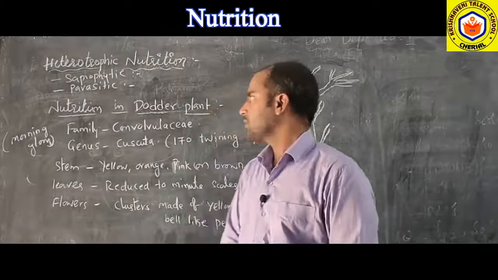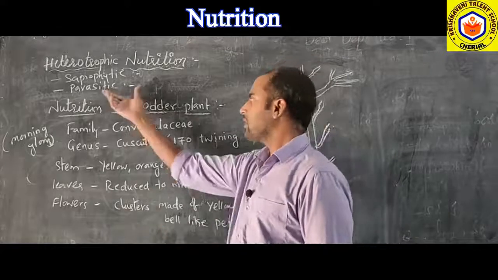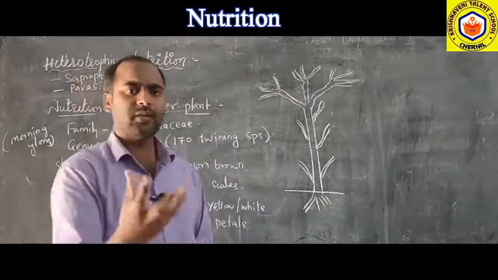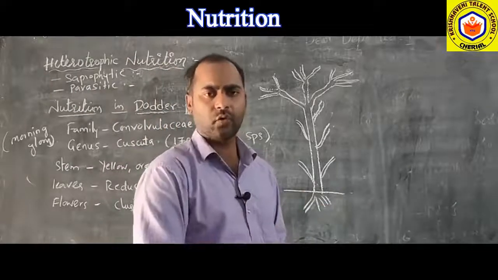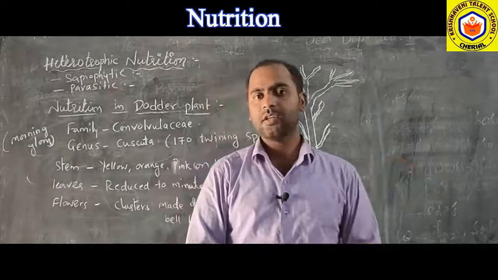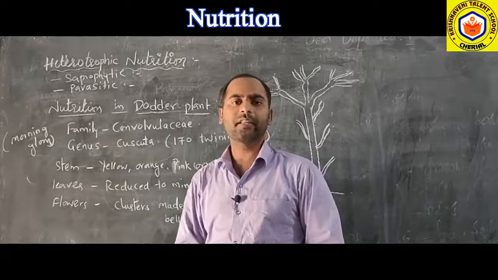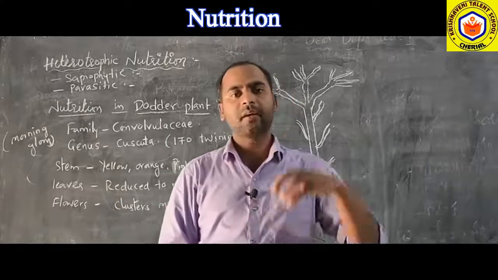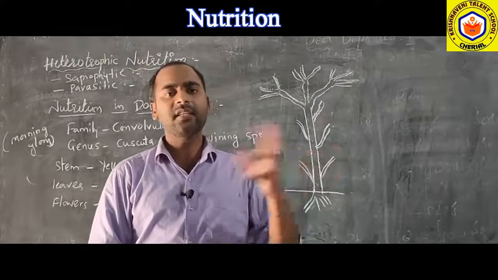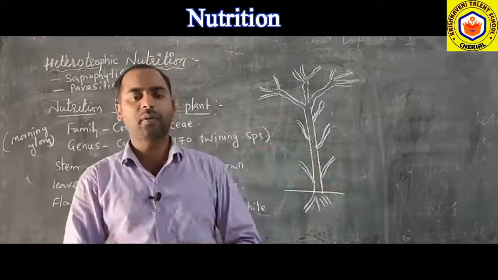Next, another type of nutrition is parasitic nutrition. What is meant by a parasite? A parasite is one which cannot prepare its own food. It lives completely on the host. Parasitic nutrition includes organisms that do not prepare their own food and are completely dependent on other organisms. Without killing them, they get the food from those organisms directly. They absorb the digested food from those organisms.